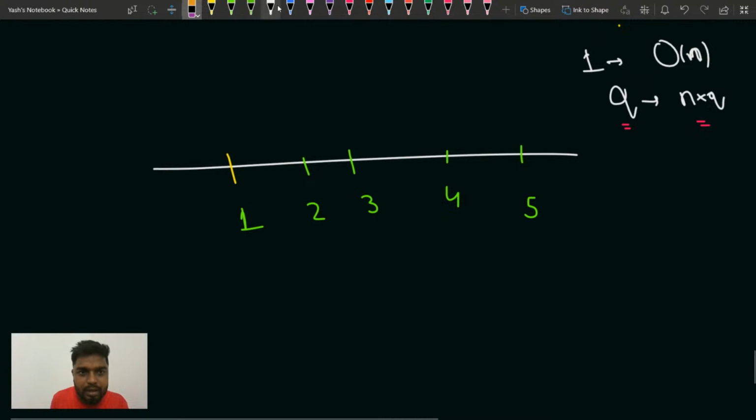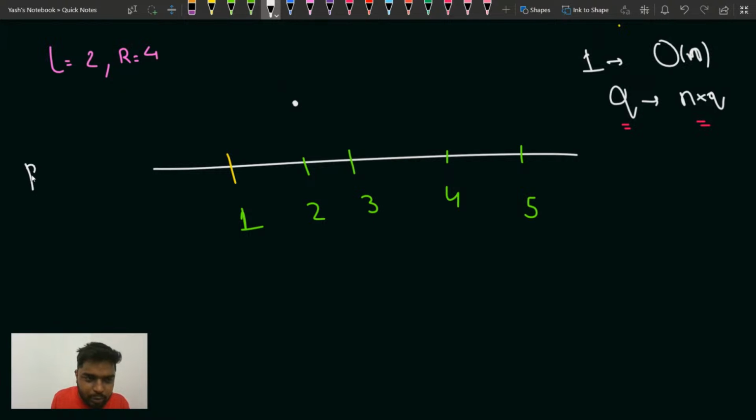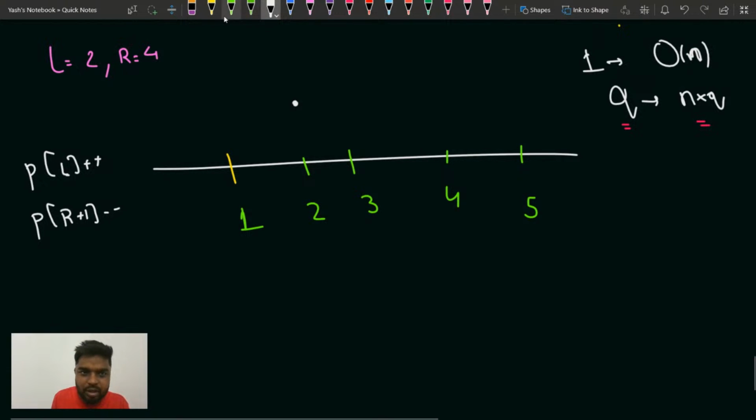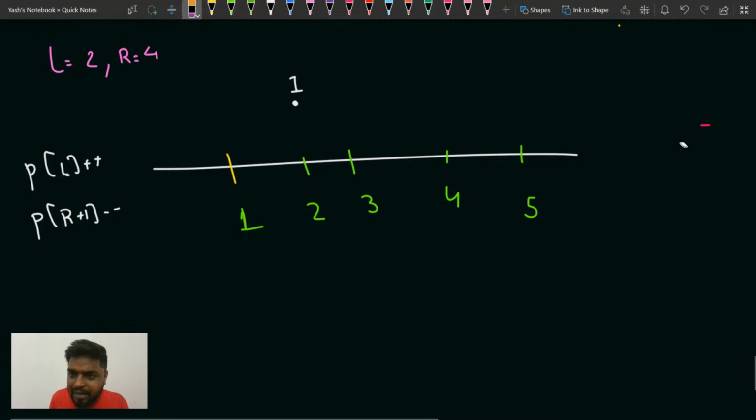Suppose L is given as 2 and R is given as 4. What you do is at this place you add plus 1. Basically, you do P of L plus plus, and P of R plus 1 minus minus. So at this place this guy will become 1. Then at R plus 1, you will add minus 1 to it.